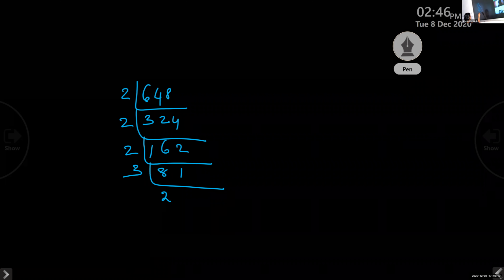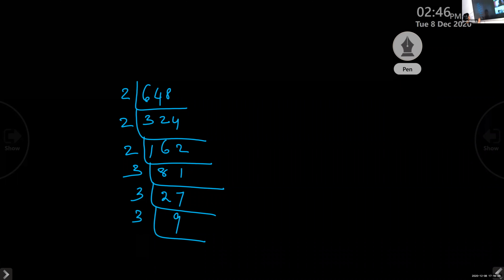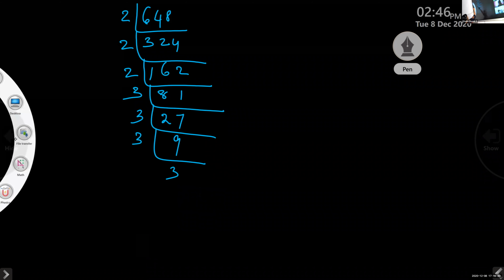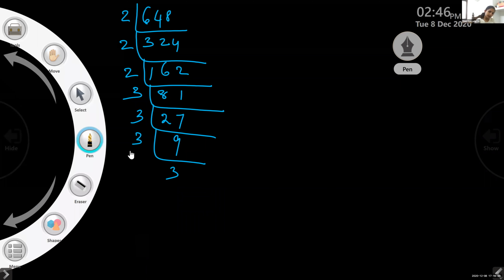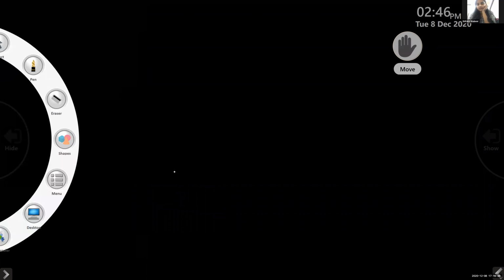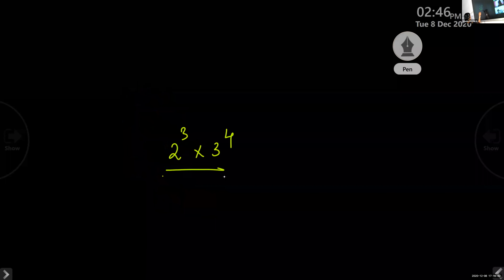Balance 21. 3 9s are 27. 9, then again 3. So now what is the number? 2 cube into 3 raised to 4. Yes, 2 cube into 3 raised to 4. Answer you get.